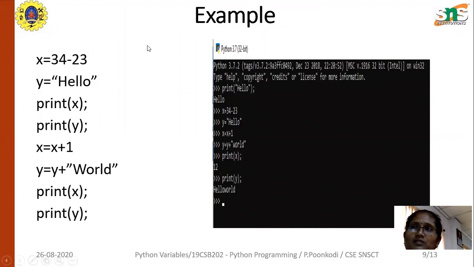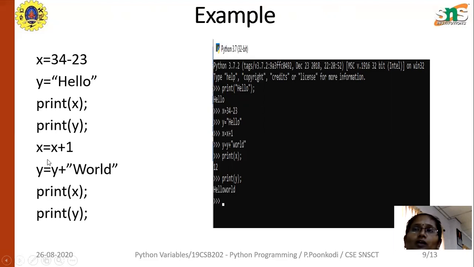Then the next one, you can consider the example X equal to 34 minus 23, and Y you have assigned with the string hello. Next, what are you going to do? You are going to print the value of X and Y. If you give print of X and Y, the value will be subtracted and displayed. Why? What you have given as a string will be printed here.